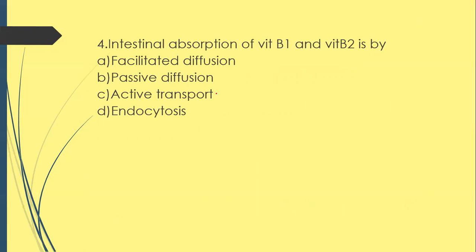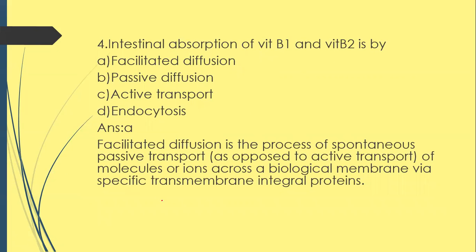Question number 4. Intestinal absorption of vitamin B1 and vitamin B2 is by option A, facilitated diffusion, option B, passive diffusion, option C, active transport, option D, endocytosis. Correct choice is option A, facilitated diffusion. Facilitated diffusion is a process of spontaneous passive transport.